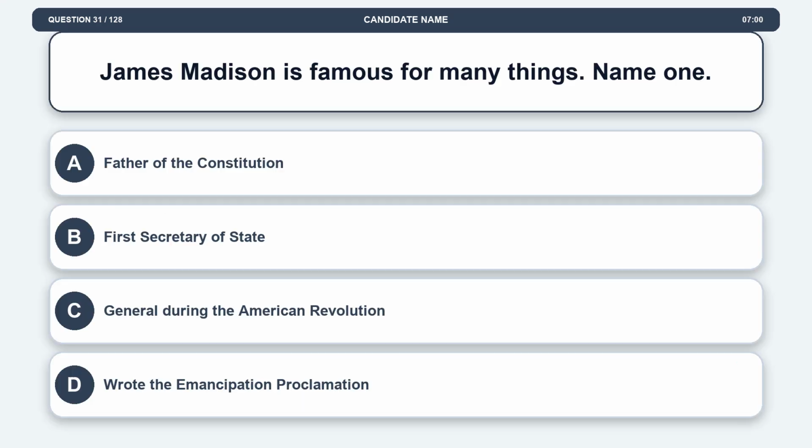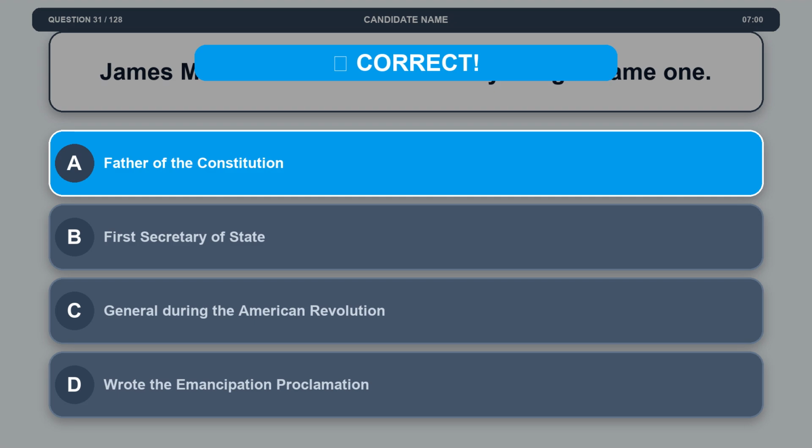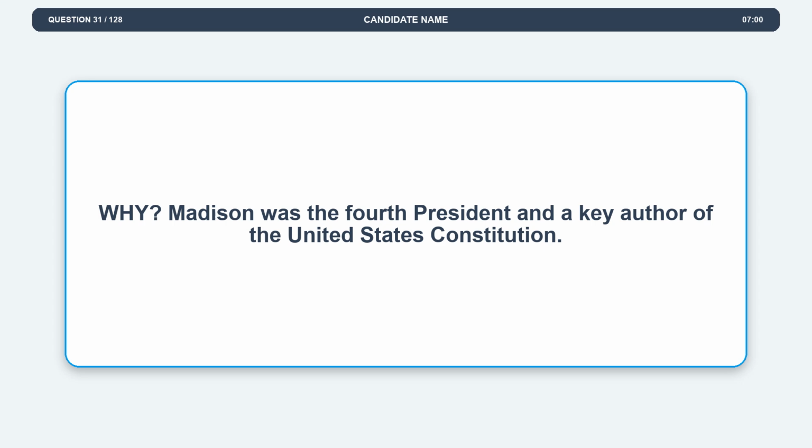Question 31. James Madison is famous for many things. Name one. Option A, Father of the Constitution. Option B, First Secretary of State. Option C, General during the American Revolution. Option D, wrote the Emancipation Proclamation. The correct answer is option A, Father of the Constitution. Explanation. Madison was the fourth president and a key author of the United States Constitution.